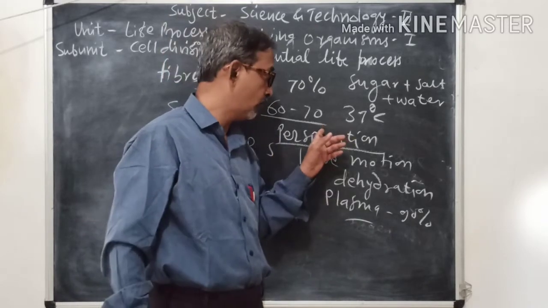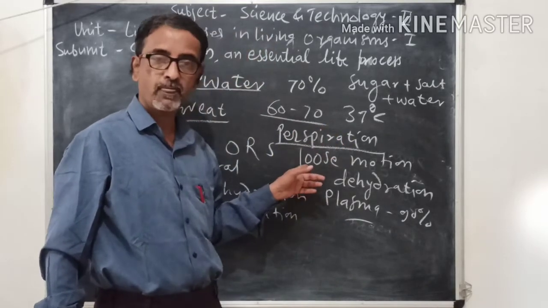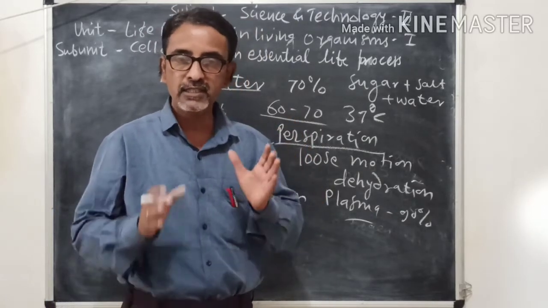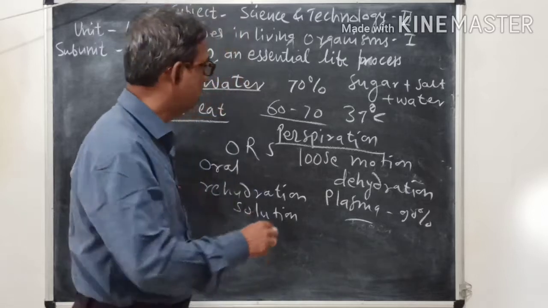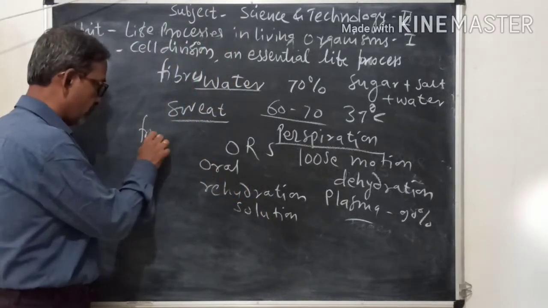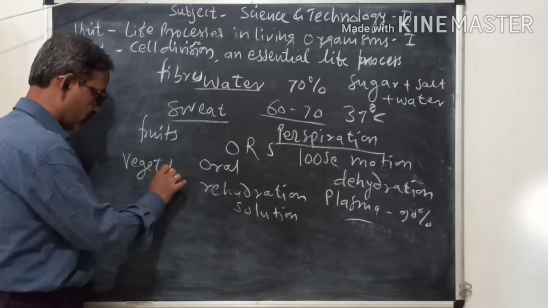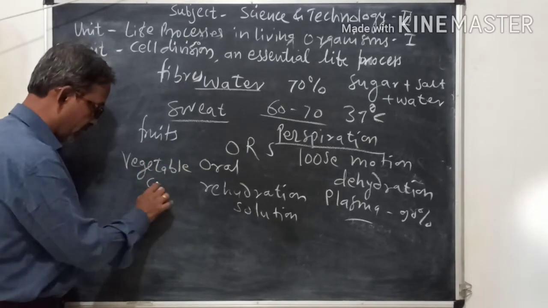So for these two purposes we require the fibers in our body, and these fibers we get from fruits, some vegetables and cereals.